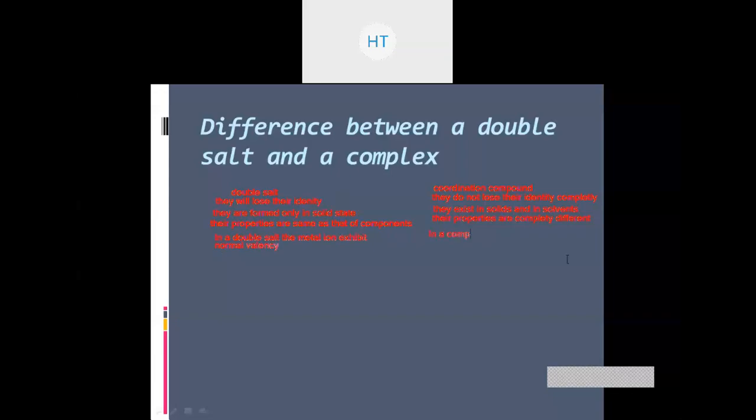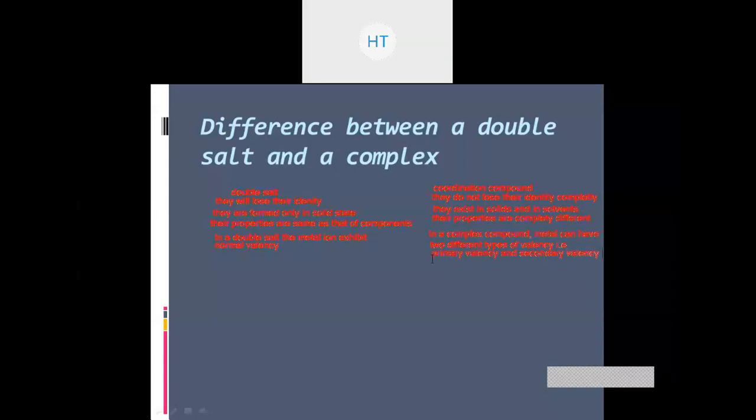So in a complex compound, the metal ion can have two different types of valency, और उन दो different types of valencies को हम बोलेंगे as, the first one called primary valency and the second one called secondary valency.